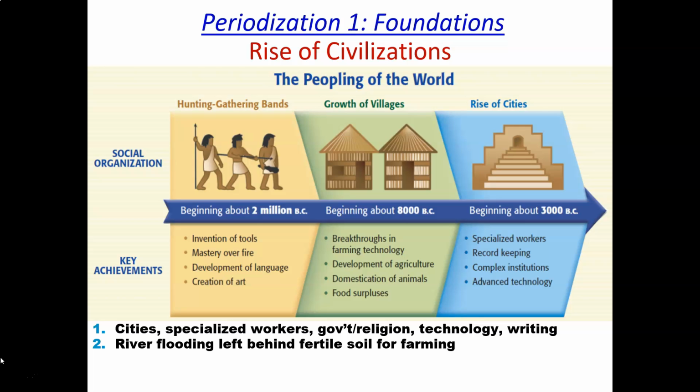Now, river flooding, in this case, for all of the civilizations, left behind fertile soil for farming, and farming became extremely important for the development of all of the civilizations that we have talked about before. And today, farming is a fundamental component of all societies around the world. Very important connections. Remember, we use farming today to survive. Previous civilizations also used farming in order to feed people.